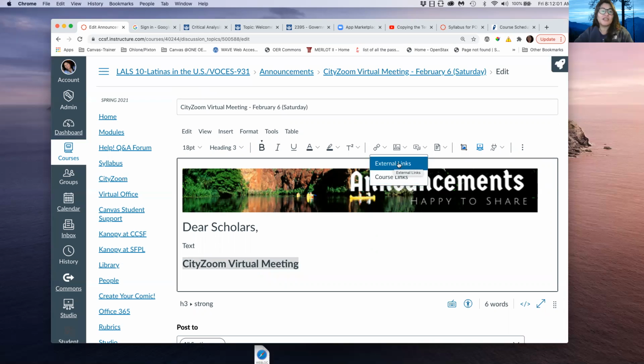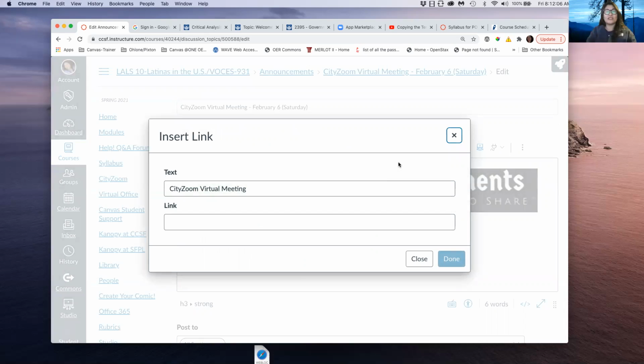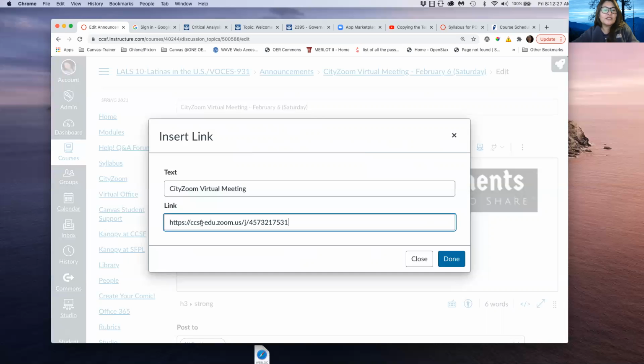So I know this is going to be considered an external link, because what happens is that whenever we join these meetings, it actually boots us out, I don't know if you've noticed, to our browser and to a different meeting. So here the text is the same. If I notice the typo, this is a chance to fix it as well. And then I'm going to go ahead and paste that new Zoom link. And we know this is CityZoom because they'll have ccsf-edu join, that's the J, and then our meeting ID.